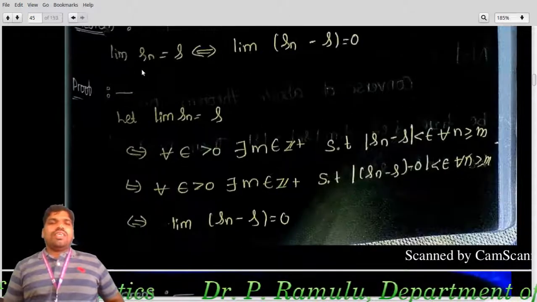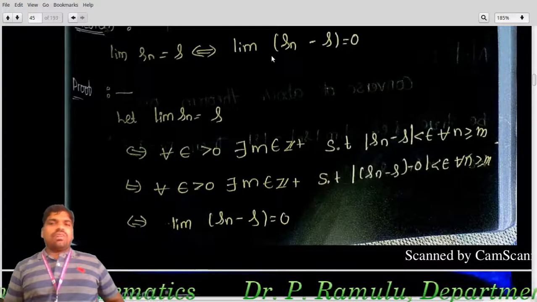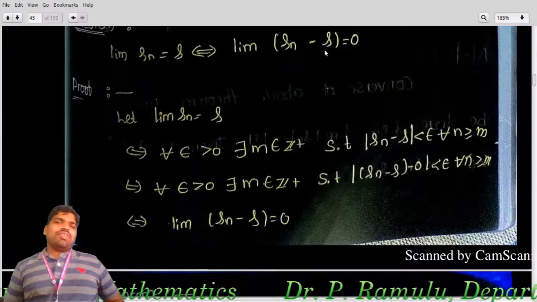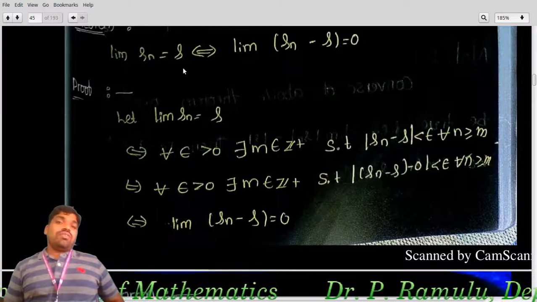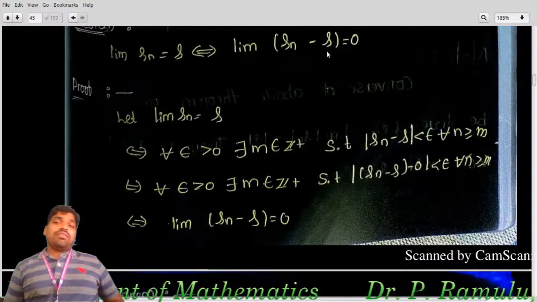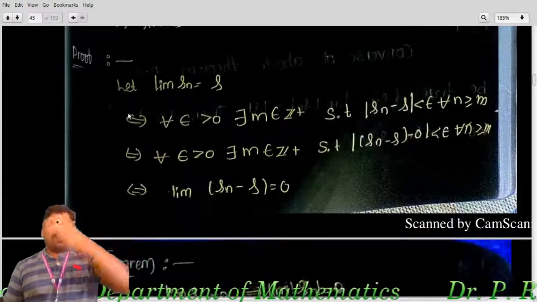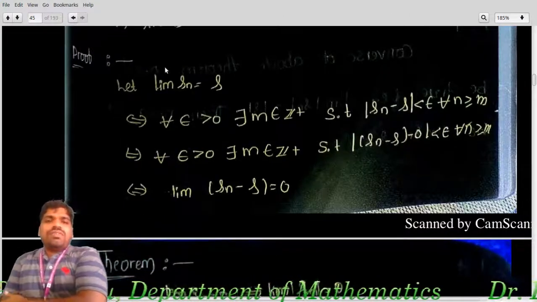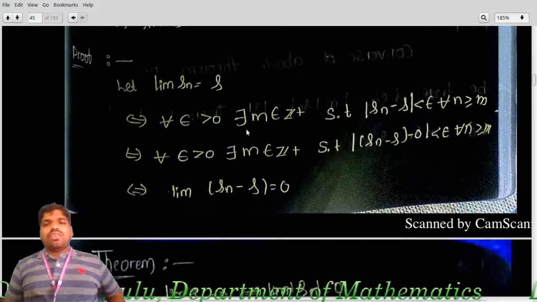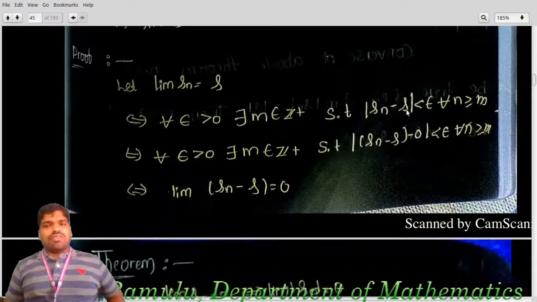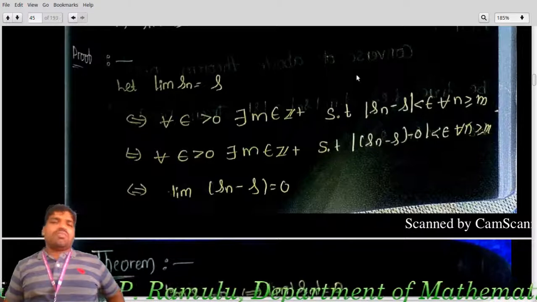Theorem 1. Lim Sn equal to S if and only if lim mod Sn minus S is equal to 0. So I want to show that lim Sn equal to S. What I am writing here, the definition is: for every epsilon greater than 0 there exists m in Z plus such that mod Sn minus S is less than epsilon for all n greater than or equal to m.